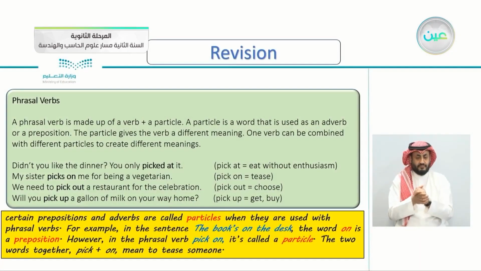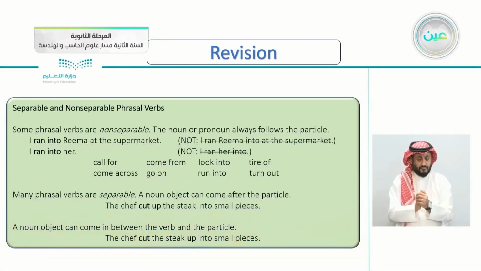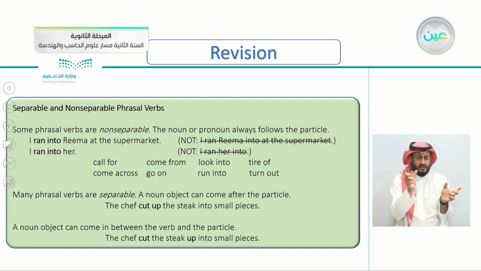But before we do that, if you remember our previous lesson, the phrasal verbs here, which consist of two parts, the verb and the particle, just like pick at or pick on or throw out and so on. Also, there are some separable and some are non-separable. Some you can separate them and put the noun or the pronoun between the verb and the particle, and some you cannot separate them. For example, here I say I ran into Rima.